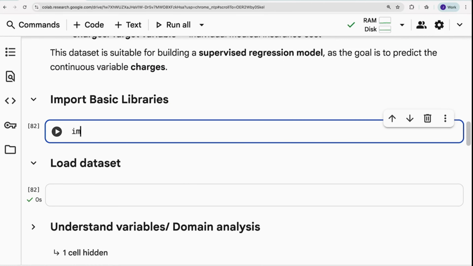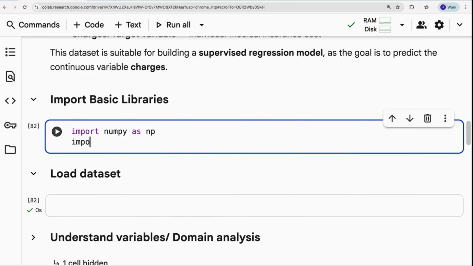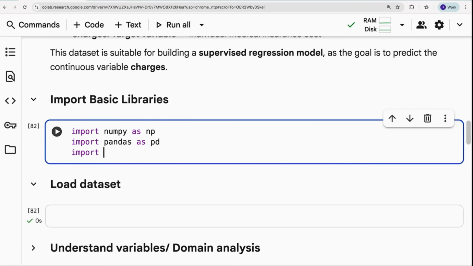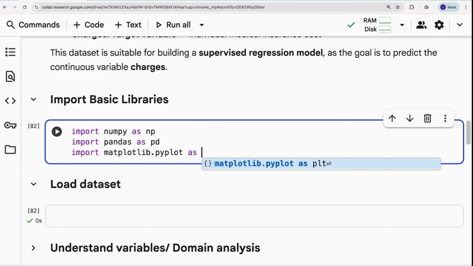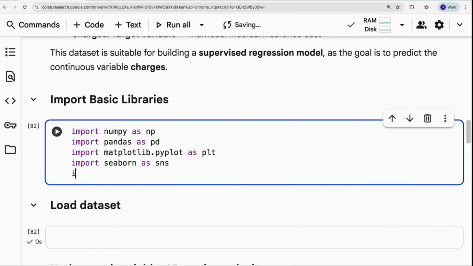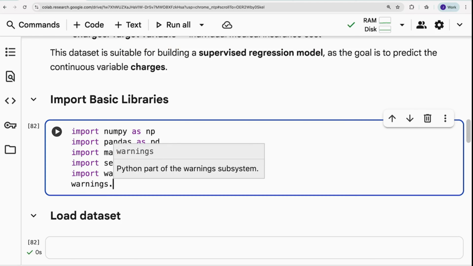Next important stuff is to start with importing basic libraries, like import numpy as np, then import pandas as pd. pd and np are aliases that we are giving, short names. And then import matplotlib.pyplot as plt, and then import seaborn as sns, that's a short name. And then I'm going to import one more library, warnings. Usually Python code sometimes gives unnecessary warnings. I just want to avoid them.